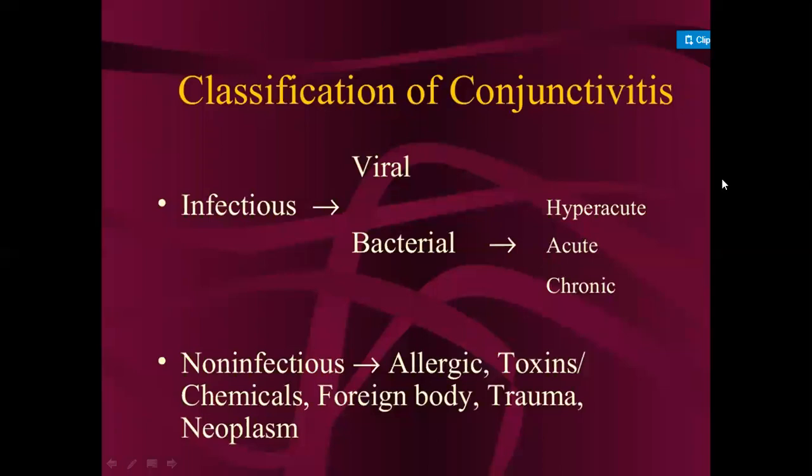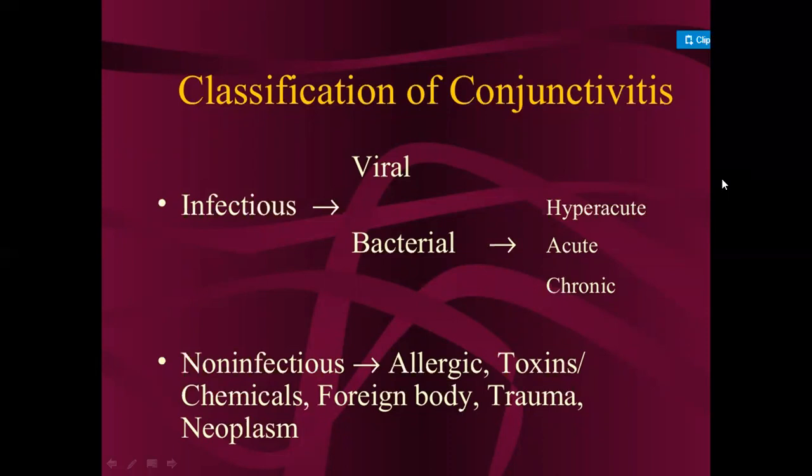Then next is the classification of conjunctivitis. It will be divided into infectious or non-infectious. Infectious will be divided into two types, viral or bacterial. In bacterial, we have already seen in a previous slide that there are many bacteria which are responsible for conjunctivitis. In bacterial, there can be hyperacute, acute or chronic conditions when the person has conjunctivitis.